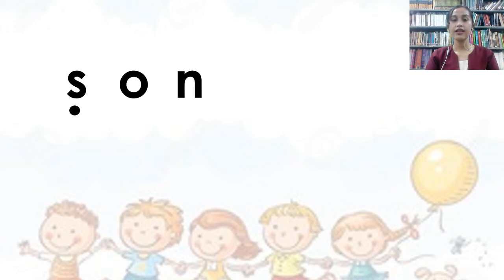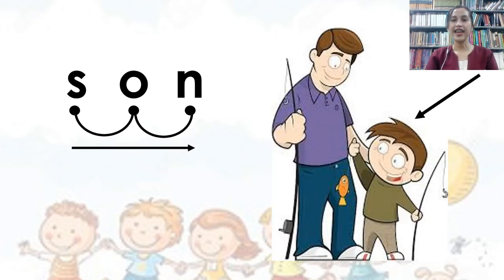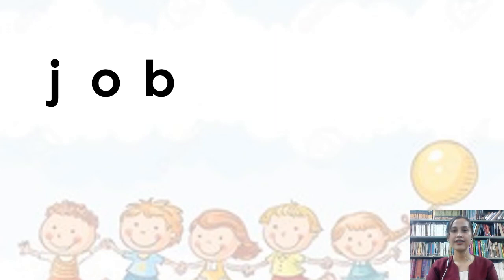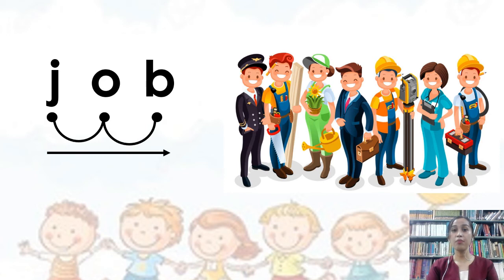S, O, N. Son, son. And that is a boy child. Very good. Another one. J, O, B. Job, job. And job means it's your work. Very good.